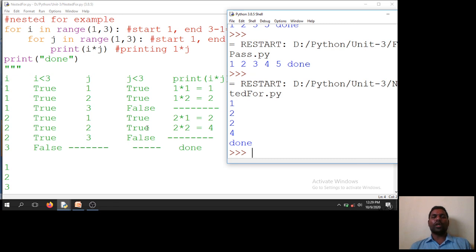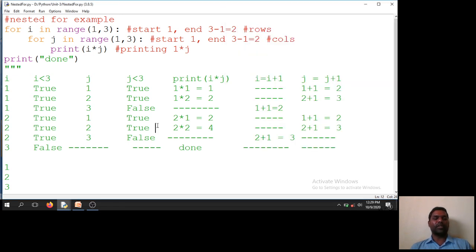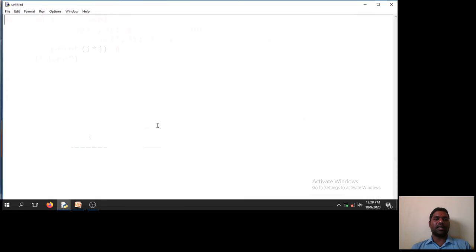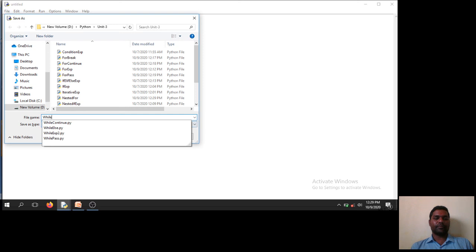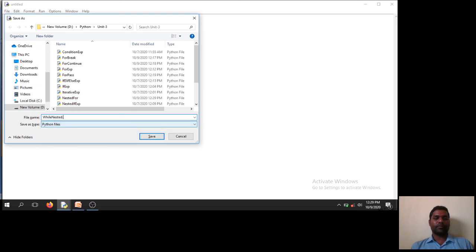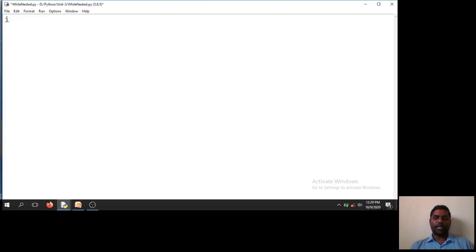Now if you write a nested loop using while, you will see nested with while. First i is equal to 1, outer loop, while i less than 3 is the outer loop condition, and inner loop j is equal to 1, while j less than 3 is the inner condition.